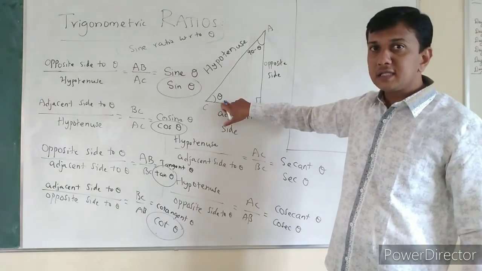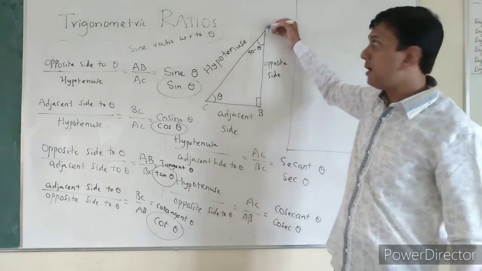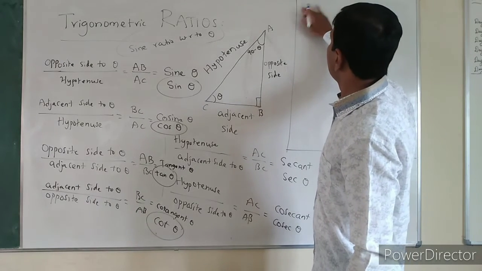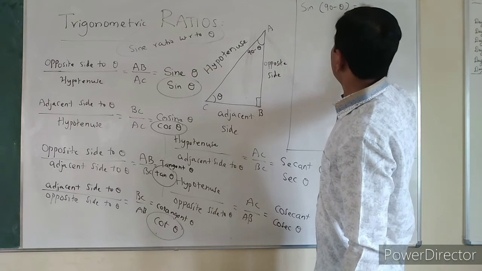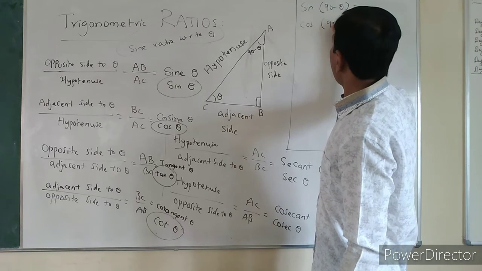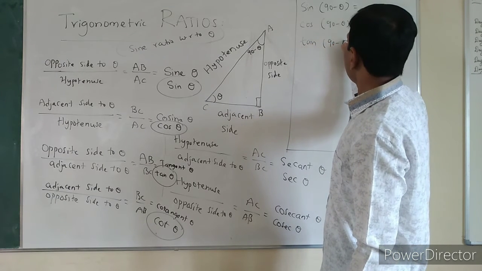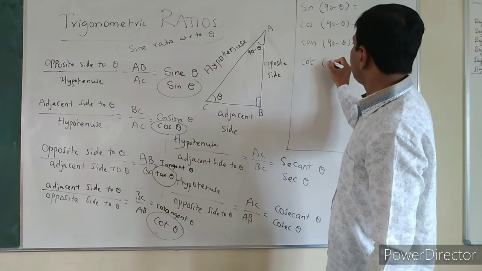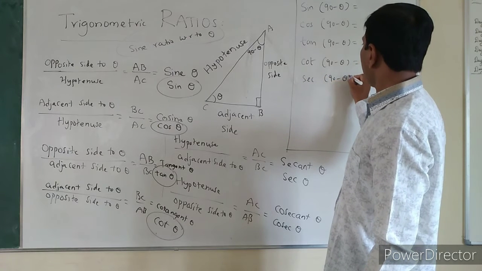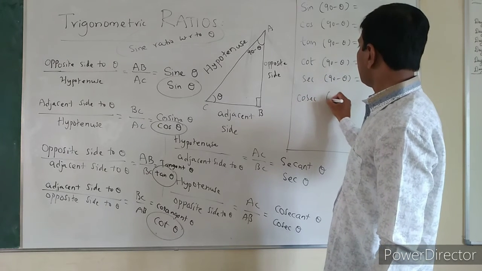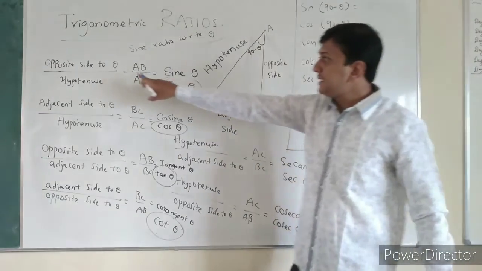If I ask you to calculate the ratios with respect to 90 minus theta: sin 90 minus theta, cos 90 minus theta, tan 90 minus theta, cot 90 minus theta, sec 90 minus theta, cosec 90 minus theta. Now this is the opposite side.